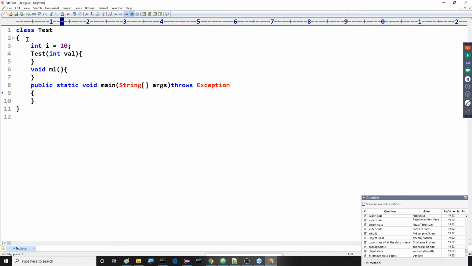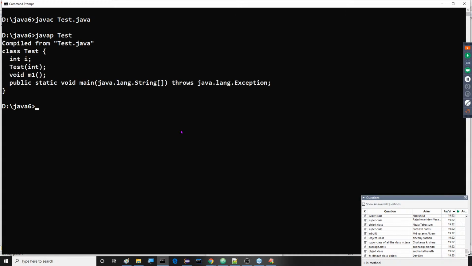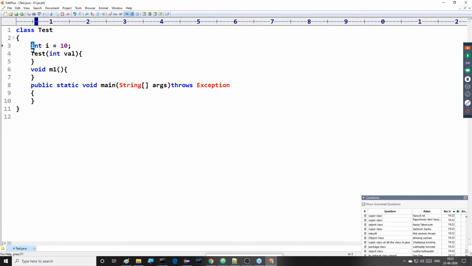If I use this inside our class Test, 1, 2, 3, 4, four members are available. If I compile this with javac Test.java and then provide javap Test, we are able to get all four members here, 1, 2, 3, 4. That's okay, good. Now, what next one here?